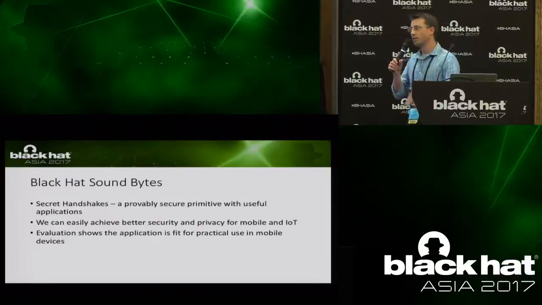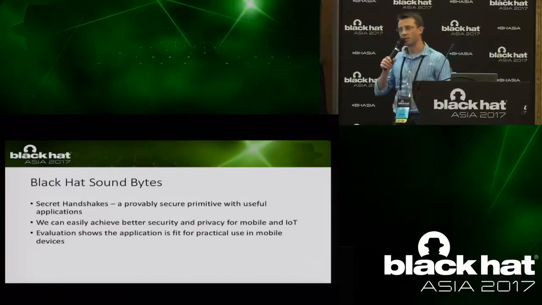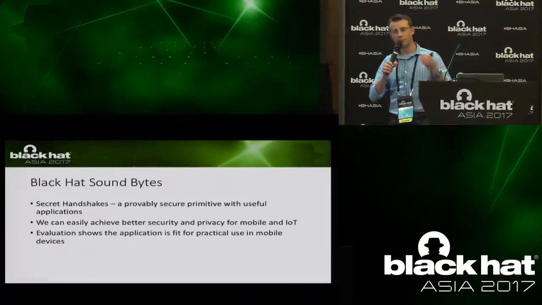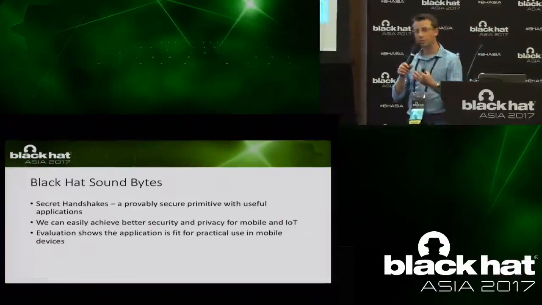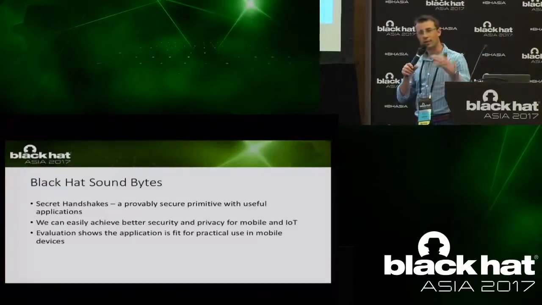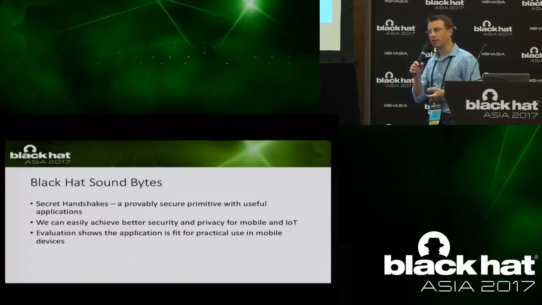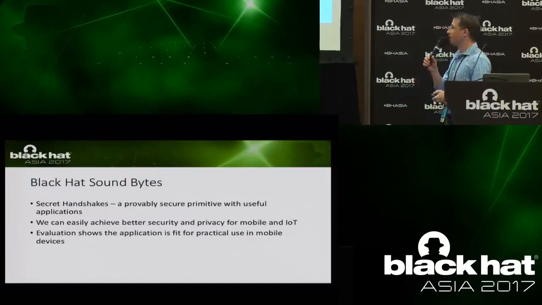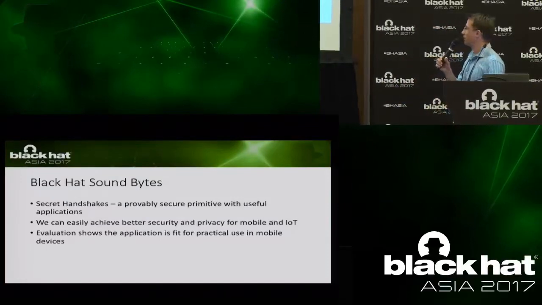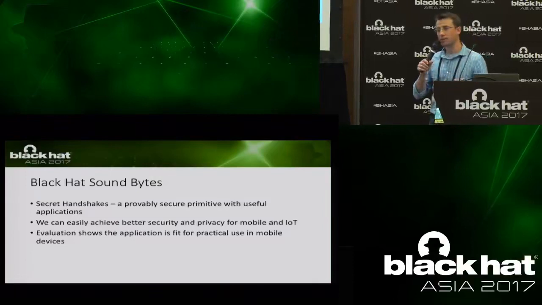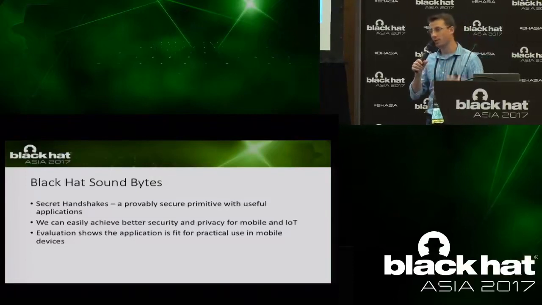So there's no need for us to expose the identities of different devices. For many scenarios we can replace it with a secret handshake, that would provide this trust between parties that did not interact and did not publish their certificates beforehand. And the evaluation shows that the application is fit for practical use in mobile devices in terms of energy consumption. You can basically go for a whole day using it.